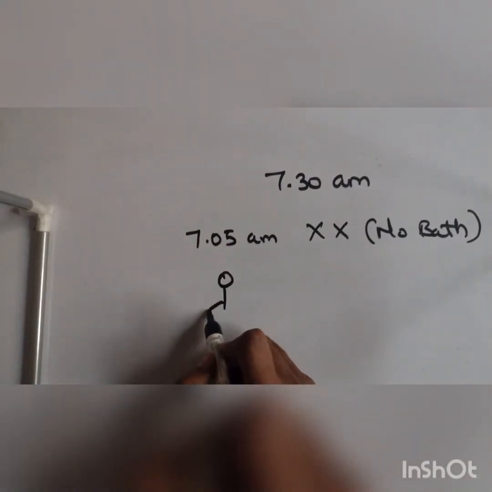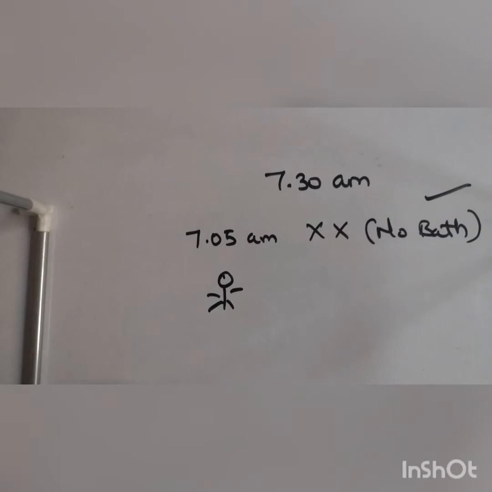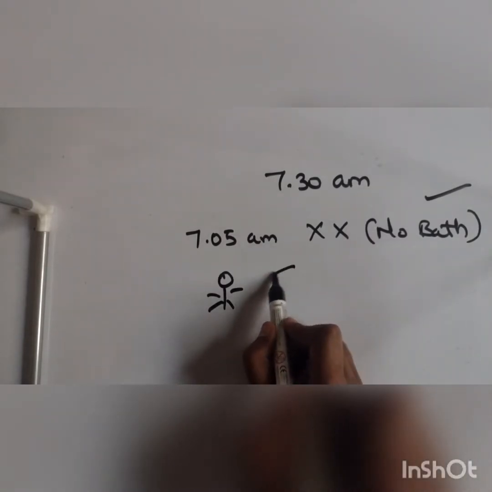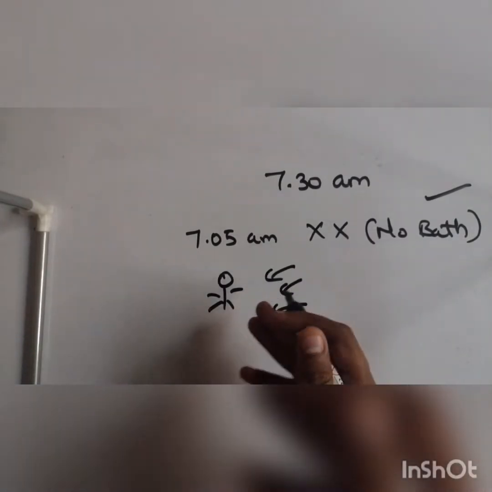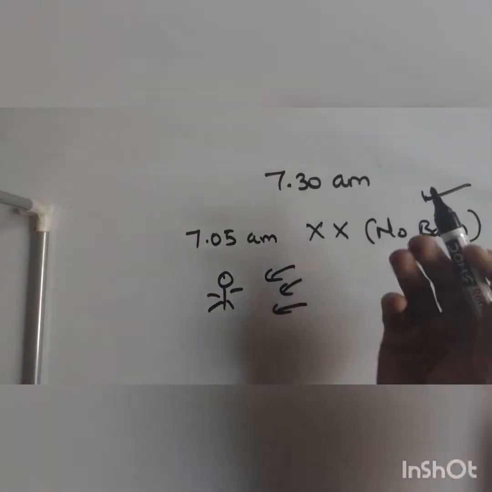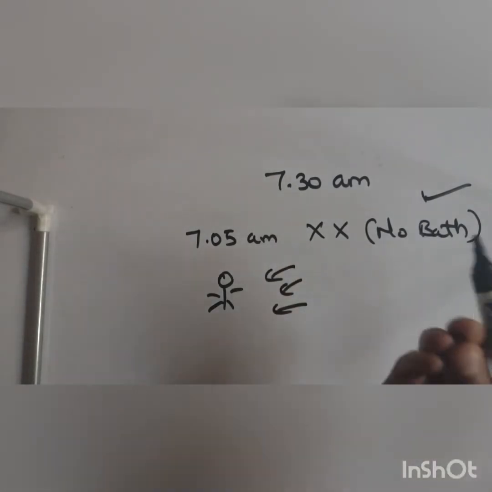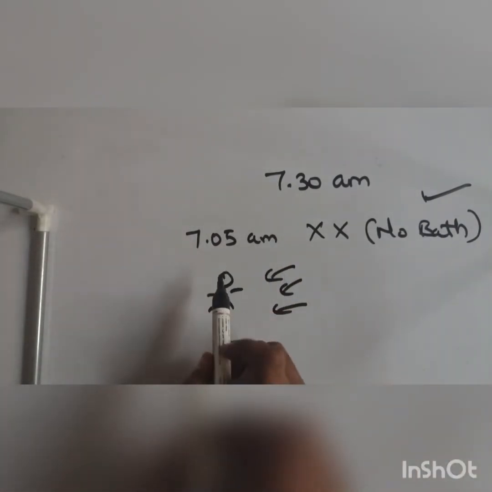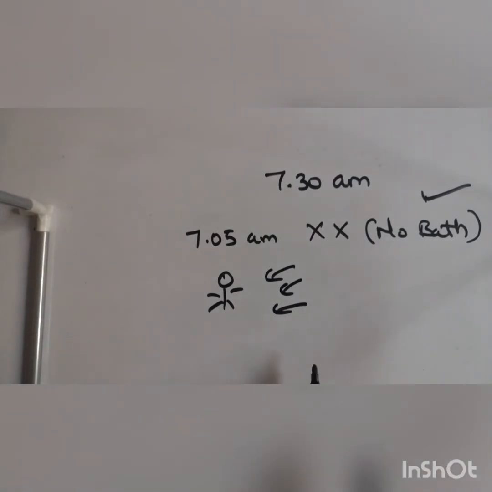So this is you. You know you had no bath, but your friends will still figure it out. अरे यार ये तो आज नहा के नहीं आए. How, by only one glance, are your friends able to figure out that you did not have a bath? Have you wondered any time?